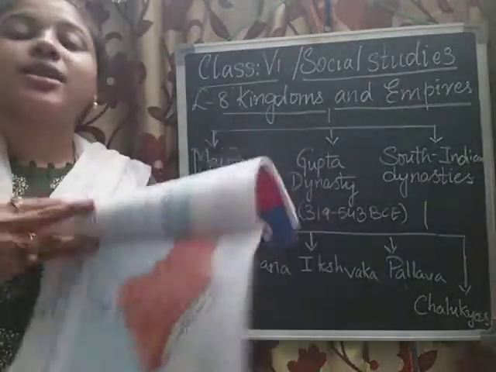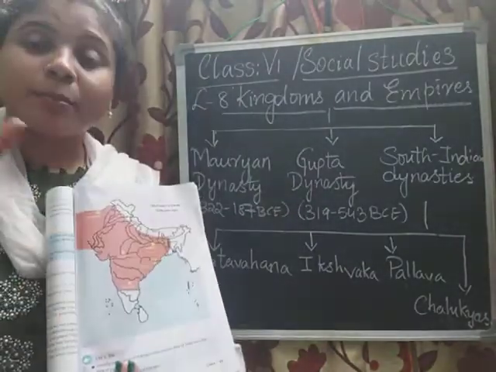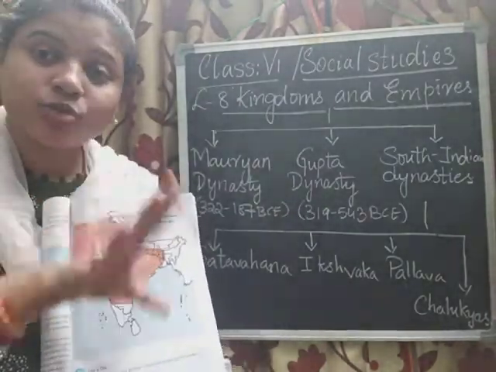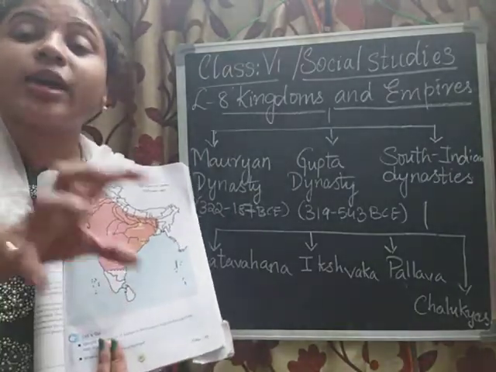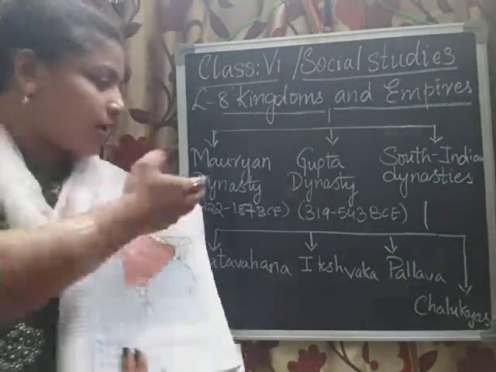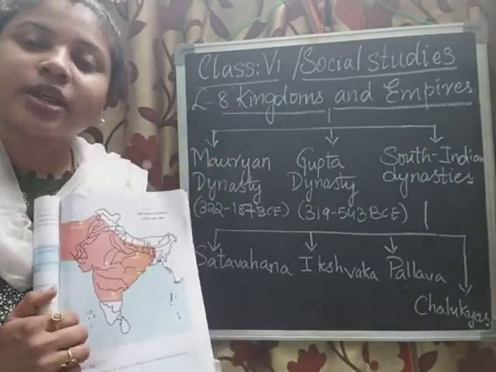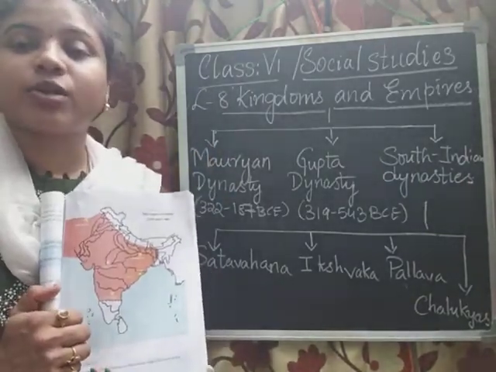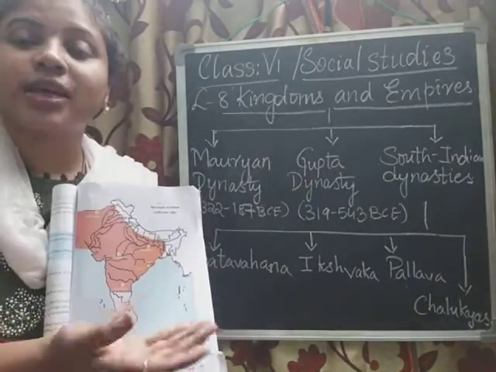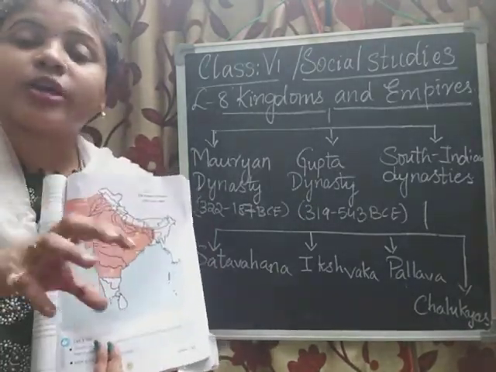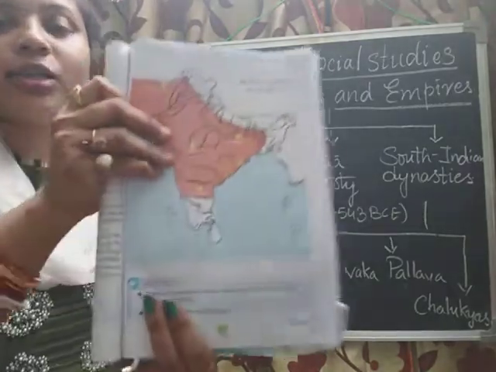This is Bindusara, not Bimbisara. Bindusara and his son Ashoka wanted to become the kings of Magadha, because Chandragupta Maurya was also replaced, and now it is occupied by Bindusara. So Bindusara and his son Ashoka are the new kings of the Magadha kingdom. Now I'll show you where it is.